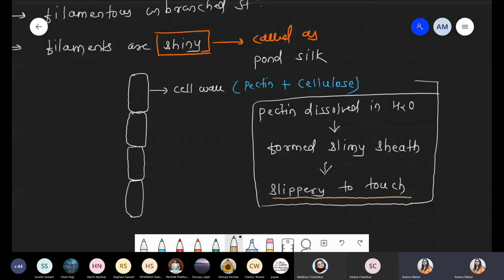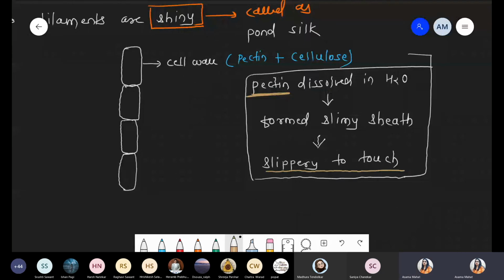Padma, can you see the screen clearly? Padma. Yes, ma'am, it's visible. Okay, chalo. This part is over.